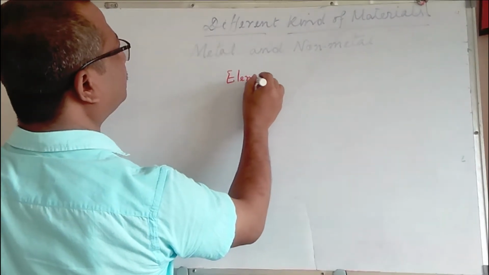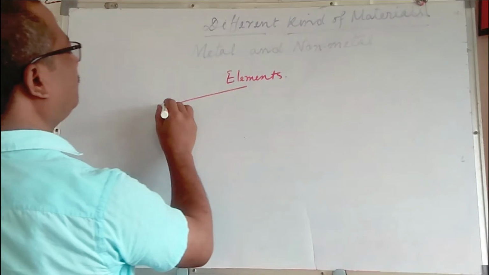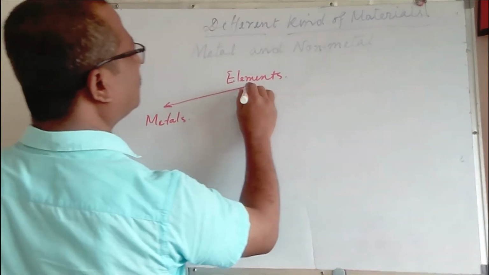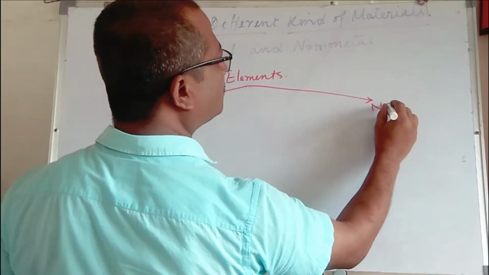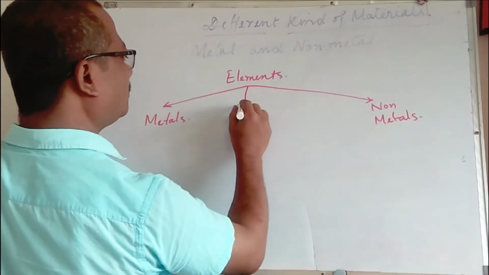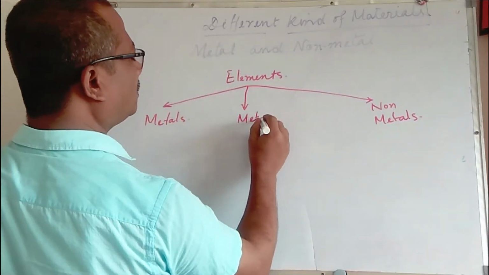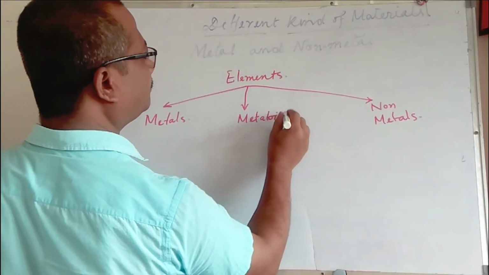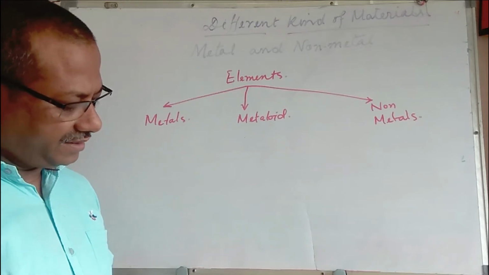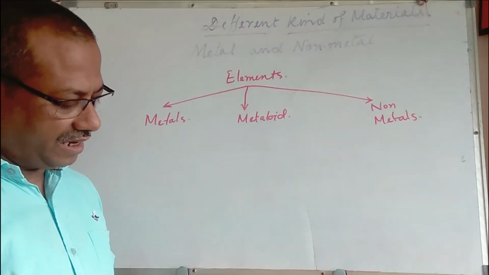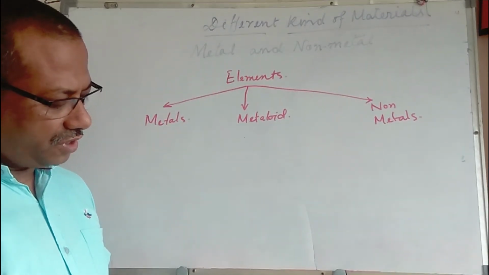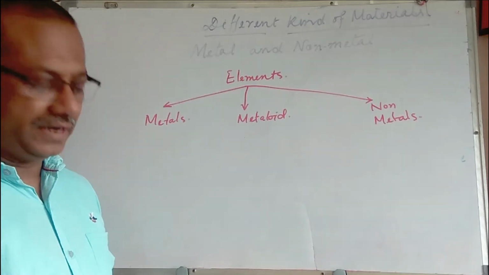Elements are divided into 2 groups by the scientist Lavoisier, and he named them metals and non-metals. Elements are divided into 2 groups on the basis of their physical and chemical properties.